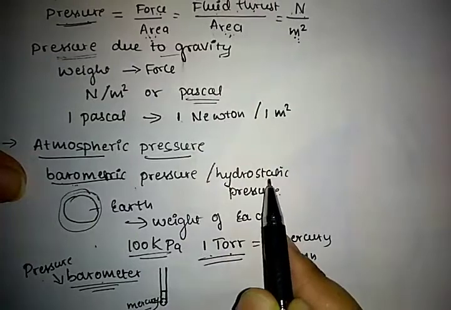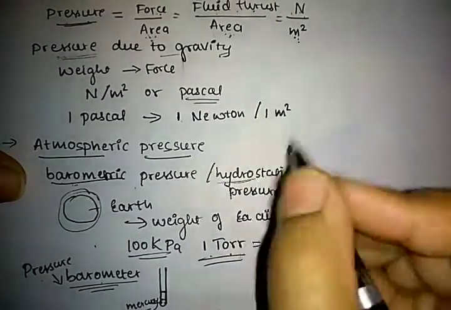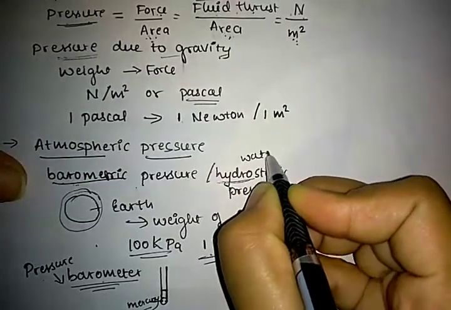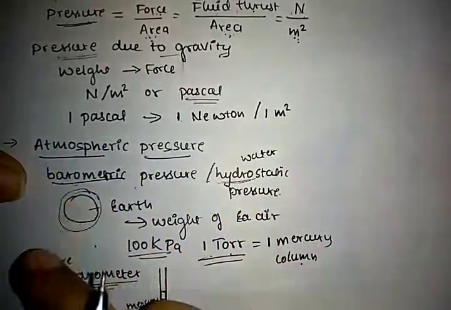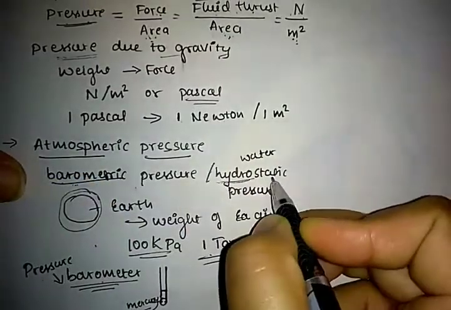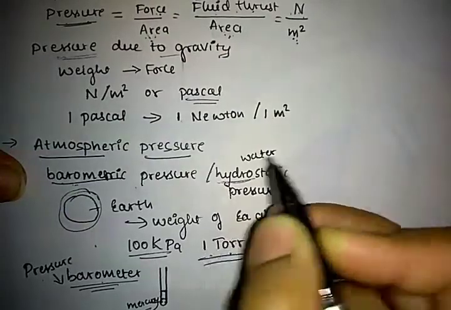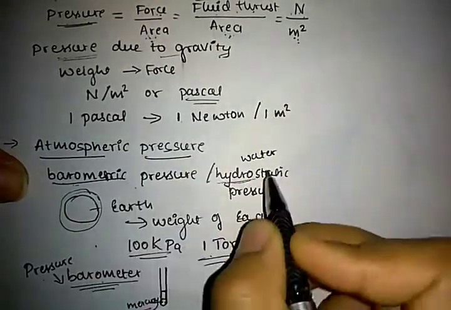And also hydrostatic pressure. Hydro is nothing but water. On the surface of the earth, the pressure created is known as hydrostatic pressure. Keep it in mind, hydrostatic pressure is nothing but atmospheric pressure.